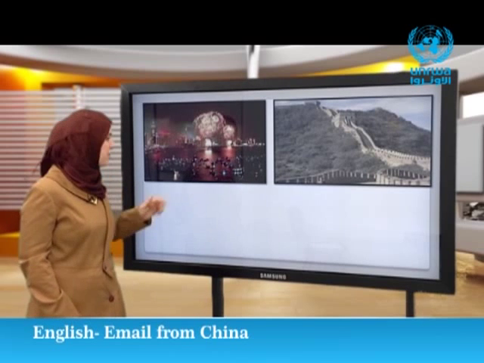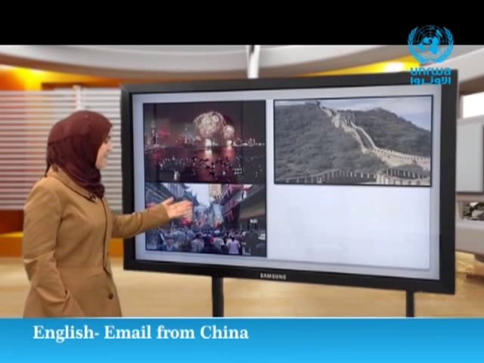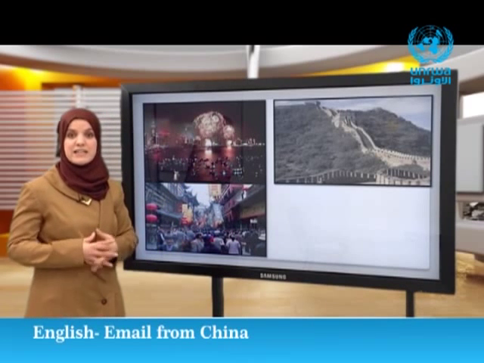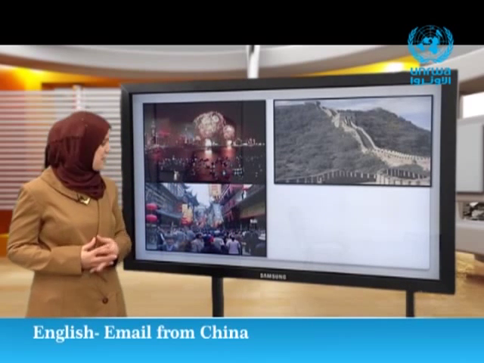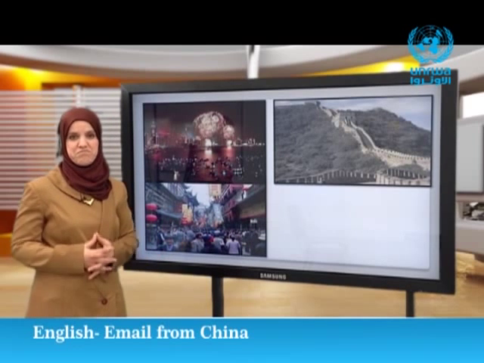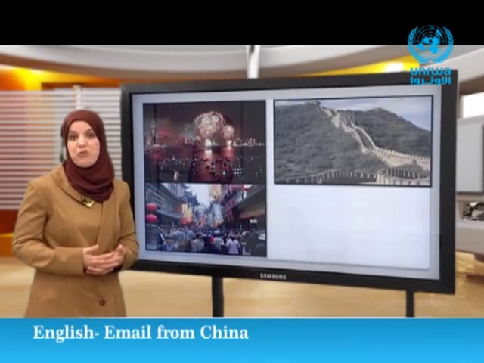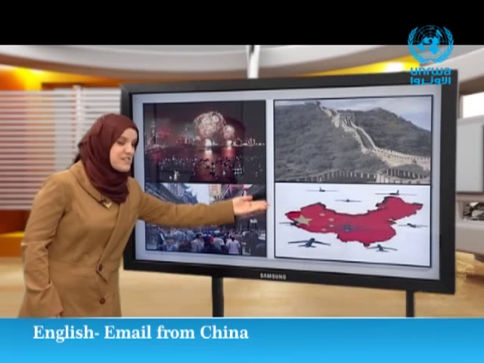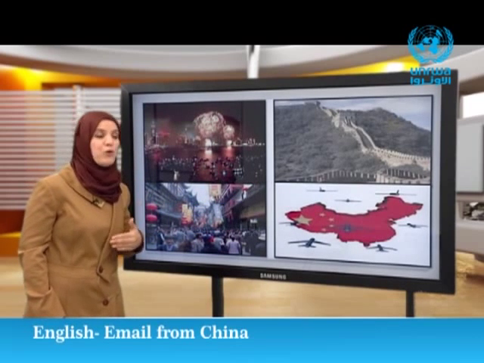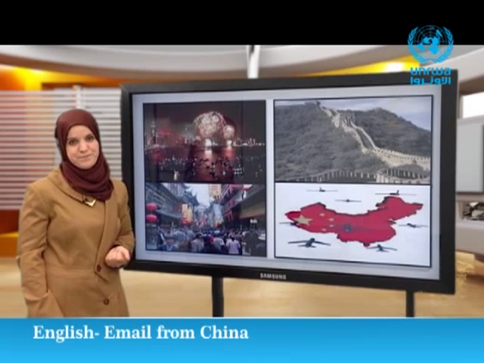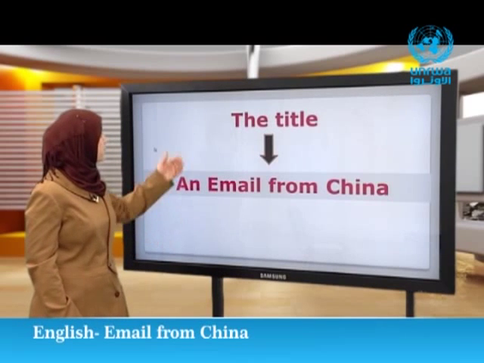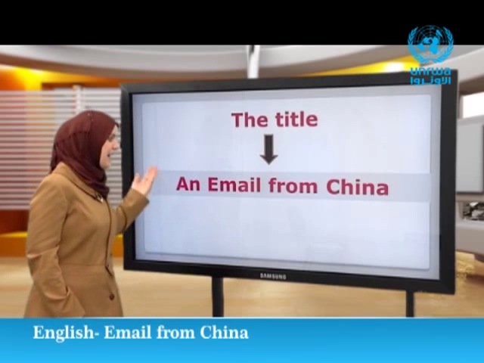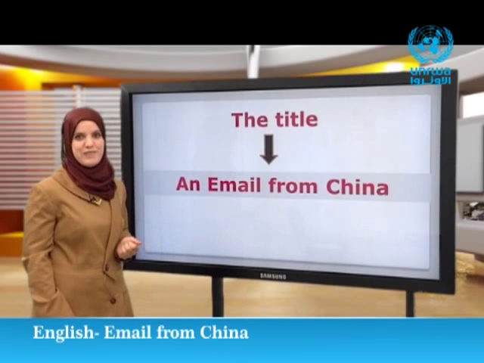And the third picture, this is a busy street. And look at the street signs. It seems this city is in Asia. China, Japan, Korea maybe. And the last one, this is China. Some people are flying to China. Now, our email has this title, An Email from China. Let's begin.